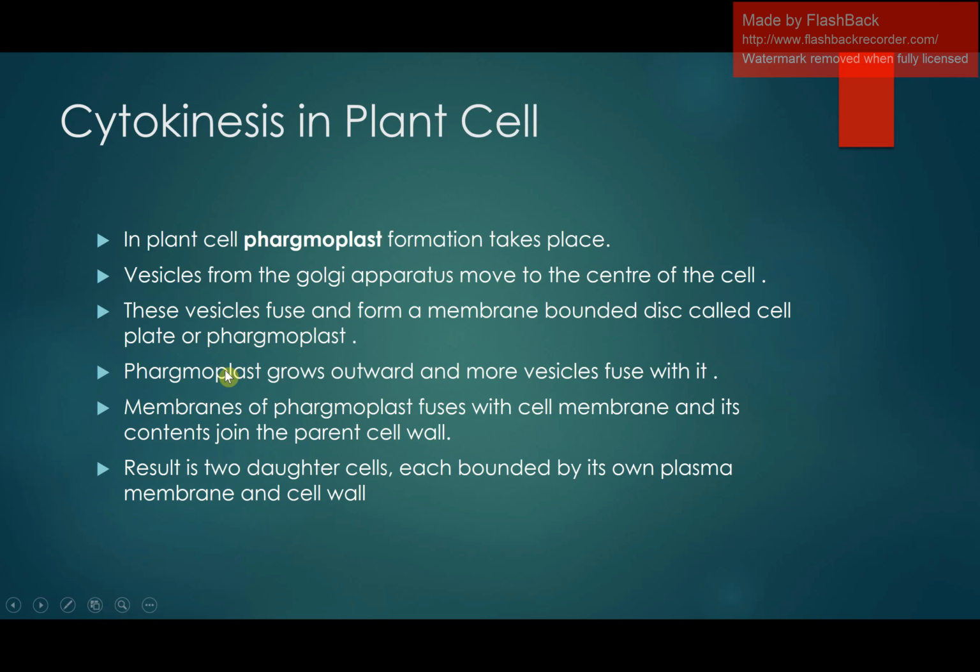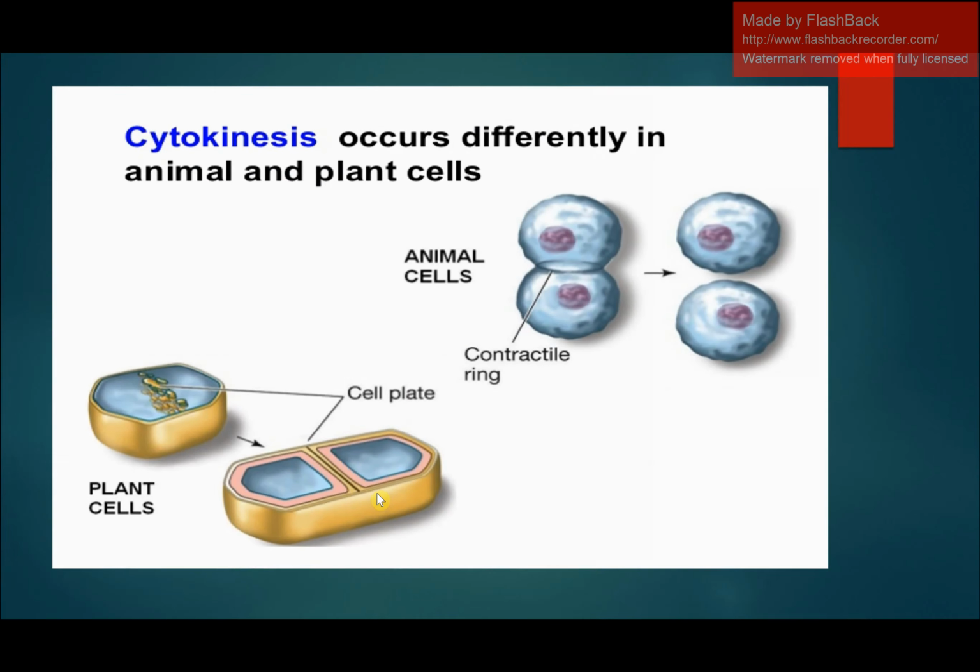This phragmoplast grows outward and more vesicles fuse with it, and the membrane of the phragmoplast or the cell plate next fuses with the cell membrane, and its content joins the parent cell wall. It then results in the formation of two daughter cells, each bounded by its own plasma membrane and cell wall. We are just going to understand this process very clearly with the help of a diagram.